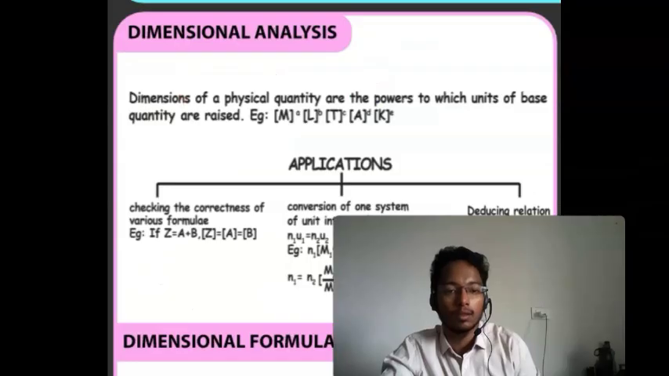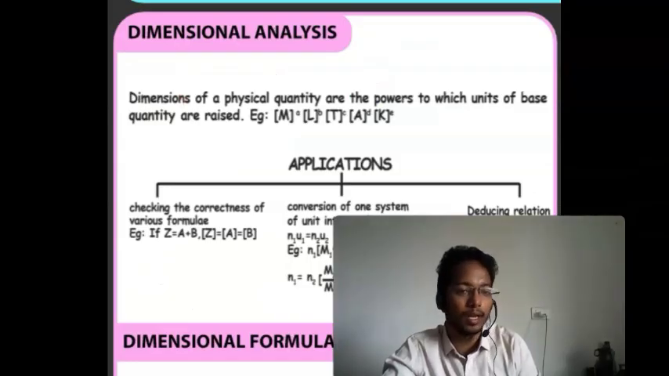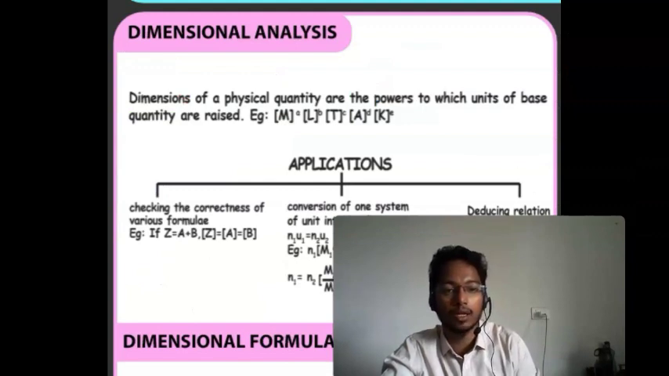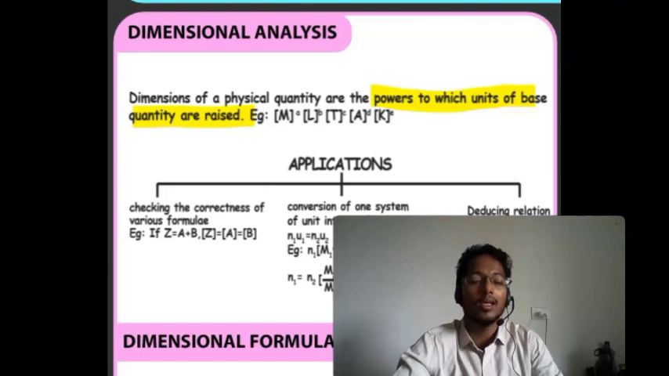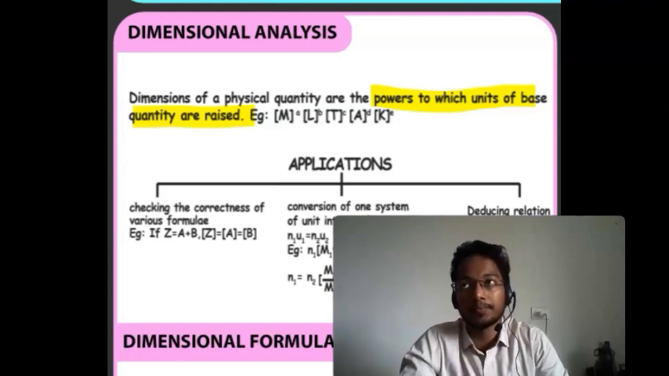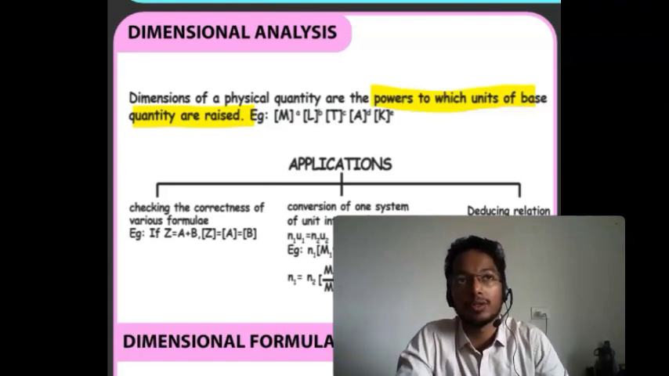Okay, then let's come to dimensional analysis. Dimensions of a physical quantity are the powers to which the units of base quantities are raised. Let's say हमारे force डिपेंड कर रहा है मास के ऊपर. कैसे मास के ऊपर डिपेंड कर रहा है, उसका पावर क्या है? What is the power in which force is depending upon the mass? That is 1. Let's say we have another example, energy.